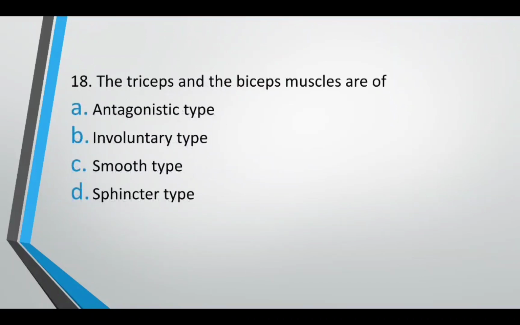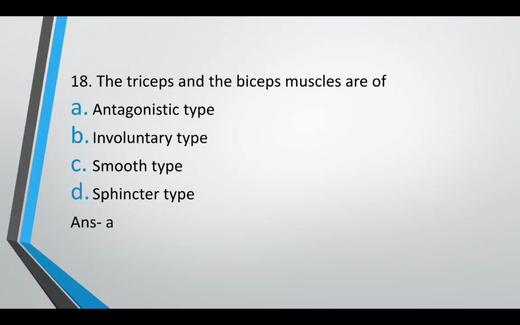The triceps and biceps muscle are of antagonistic type, involuntary type, smooth type, sphincter type. The correct answer is option A. They are antagonistic type. Biceps and triceps both are voluntary muscles. Had voluntary type been in the option, the correct answer would have been voluntary type. However, functionally triceps and biceps are antagonistic type. Antagonistic means they do opposite actions. For example, biceps causes flexion of the elbow and triceps causes extension of the elbow.